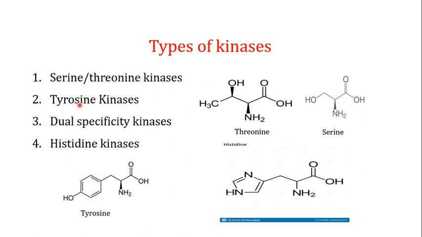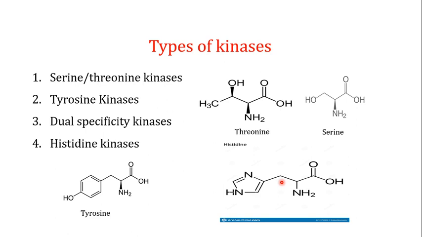The tyrosine kinases add a phosphate group to the tyrosine amino acid. The dual specificity kinases can add a phosphate group to the serine, threonine, or the tyrosine. And the histidine kinases add a phosphate group to the histidine amino acid. We will discuss that in a while. If you look at the 4 amino acids that we are talking about, the serine, the threonine, the tyrosine, and the histidine, these are their structures.